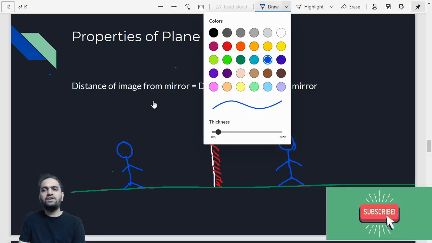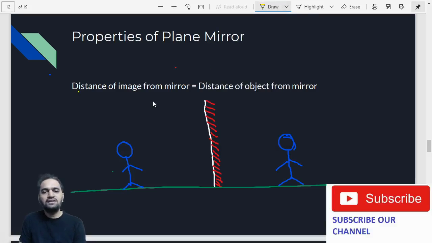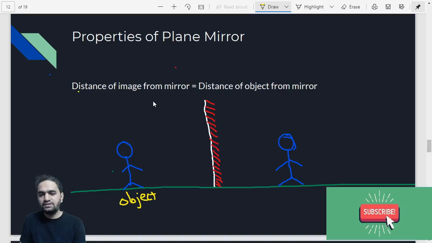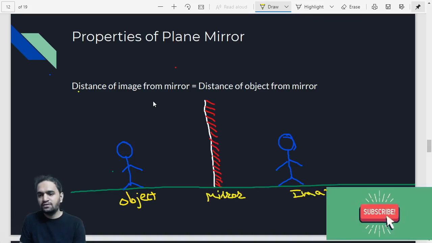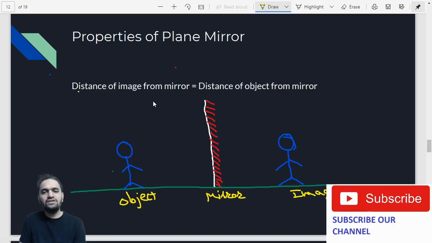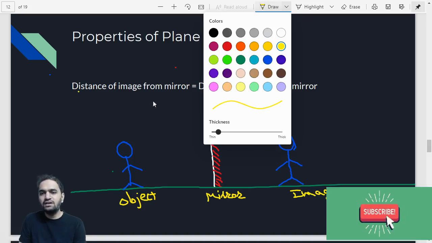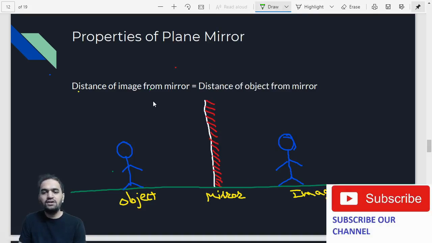So the second property we want to understand is the distance. This is the object. This is the mirror. And this is the image. So they are saying the distance of the image from the mirror is equal to the distance between the object and the mirror.